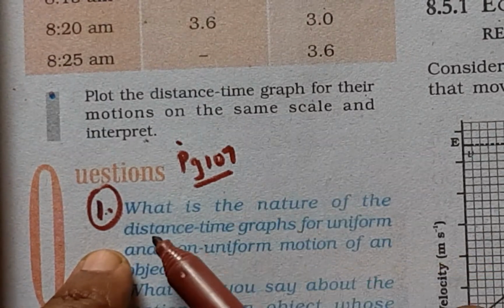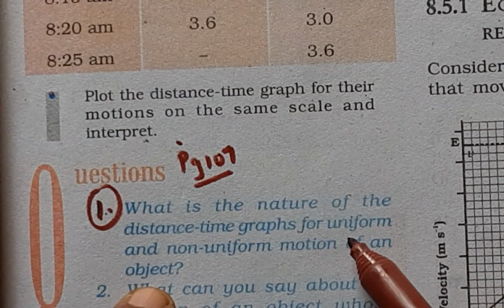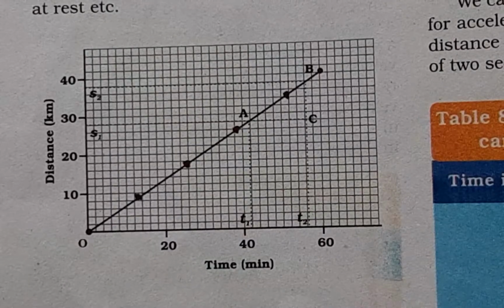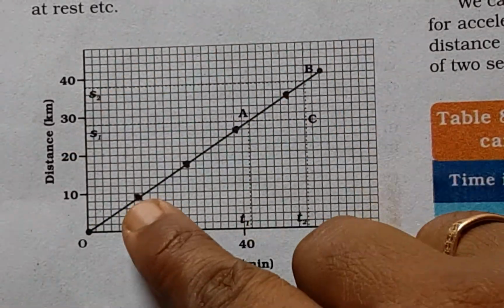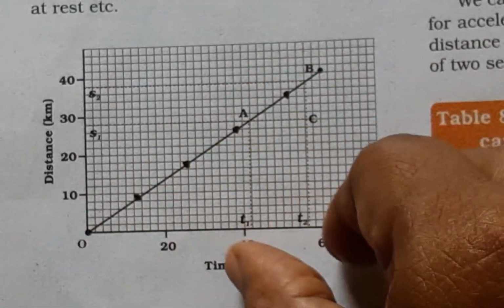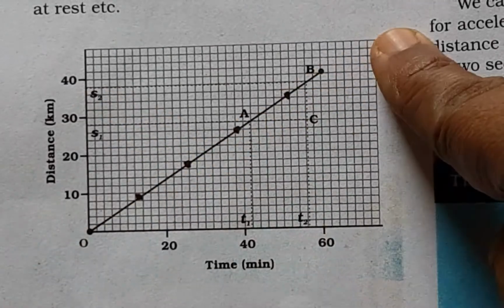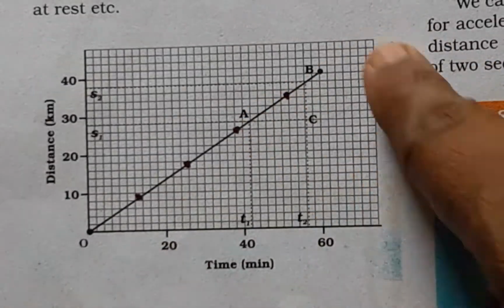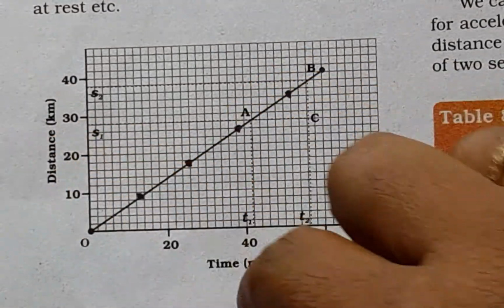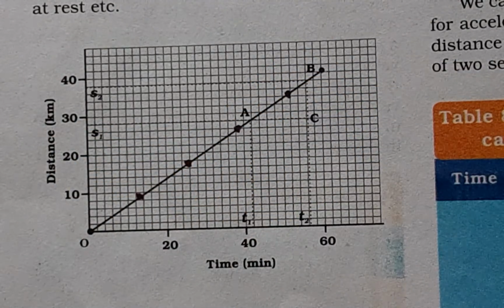Question 1, page 107. What is the nature of the distance time graph for uniform and non-uniform motion of an object? For uniform motion, usually the distances are equal in equal intervals of time. Therefore, it is a straight line. The graph is a straight line for uniform motion. And remember, this is a DT graph, distance time graph. Once again, time is always on the x-axis.